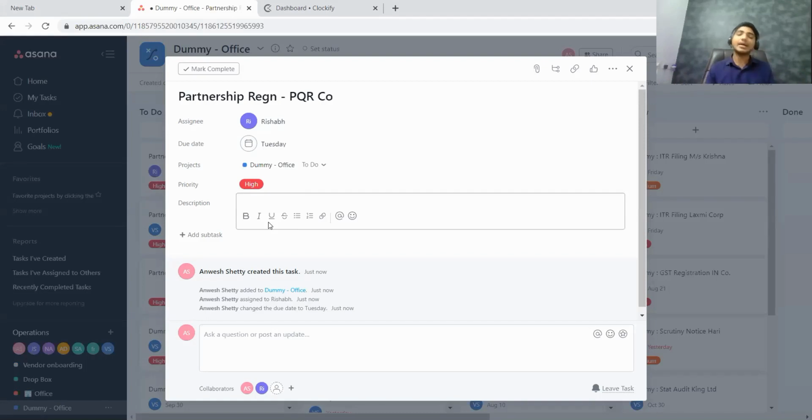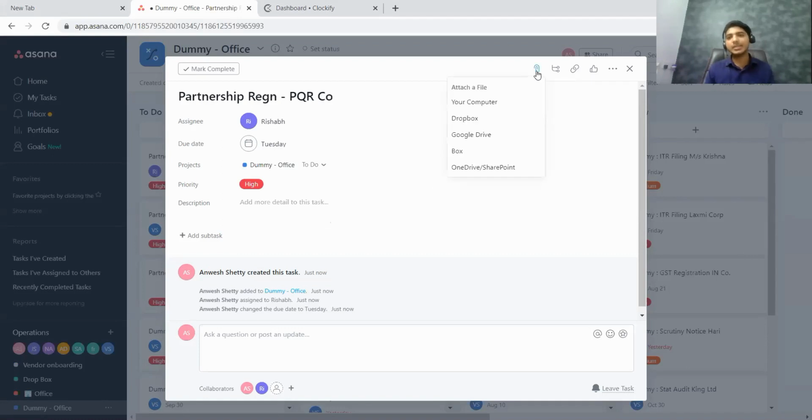So can I do that? Answer is very much yes. Here at the top right window, if you can see an attachment bar, you just have to click on this and you can choose from where you want to attach it. If it is in offline version, in your computer, you can click on your computer, then you can upload the file.